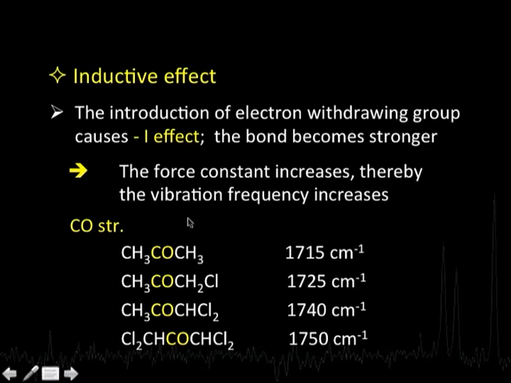Now, let us look at this example here. Again I am looking at the carbonyl stretching frequencies, and there are different molecules over here. This is my acetone molecule having 1715 centimeter inverse, but suppose I replace one of the hydrogens by a chlorine atom, an electron withdrawing group, I find that the vibration frequency increases. I change yet another one, it becomes still higher. If I bring in 2 here and 2 here, 4 chlorine atoms, we find that the vibration frequency increases further. So, this increase in frequency is a consequence of the minus I effect, which is causing an increase in the strength of the bond, and as a consequence the vibration frequency is increasing.